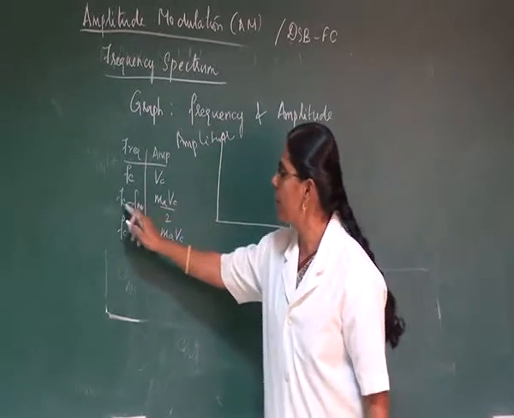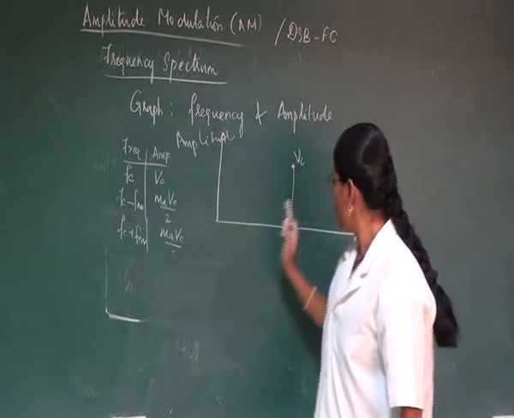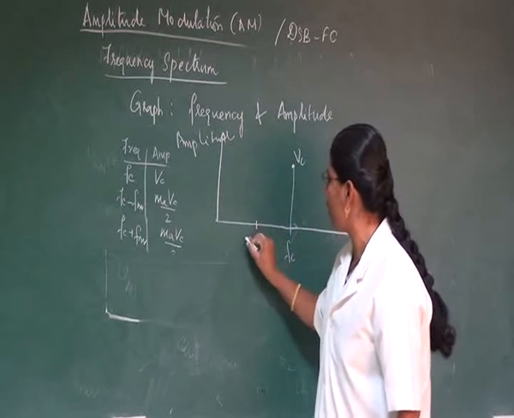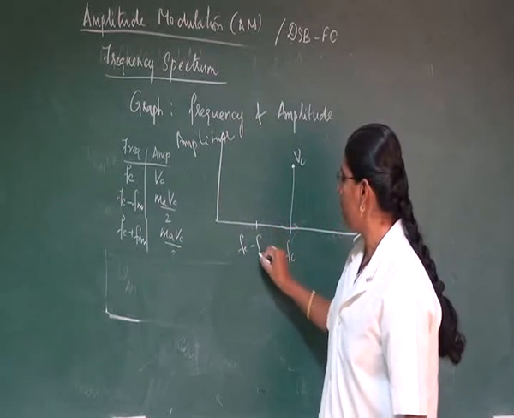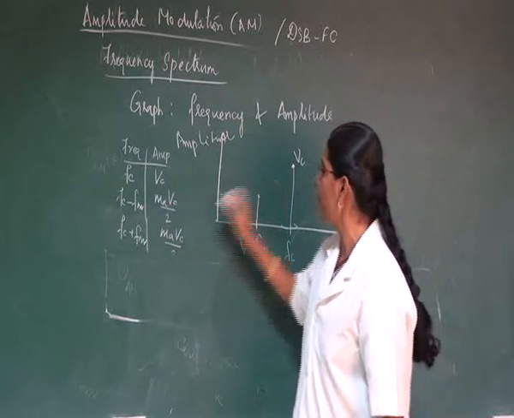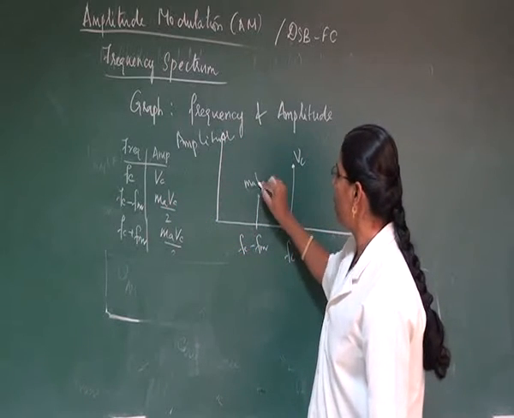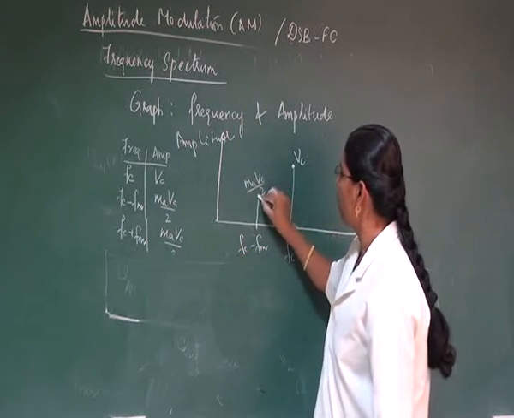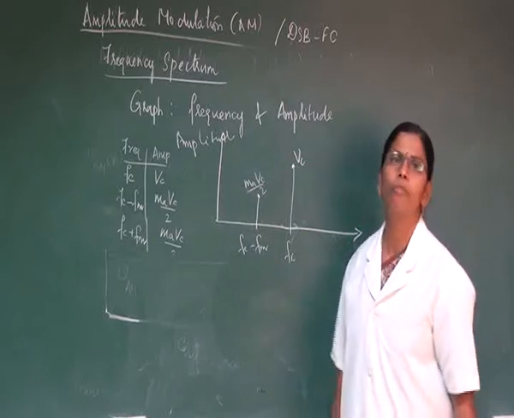Whereas the next frequency here is fc minus fm. So fc minus fm will lie somewhere here, whereas it has an amplitude of maVc by 2. I will tell you why the amplitude is less compared to that of Vc here.